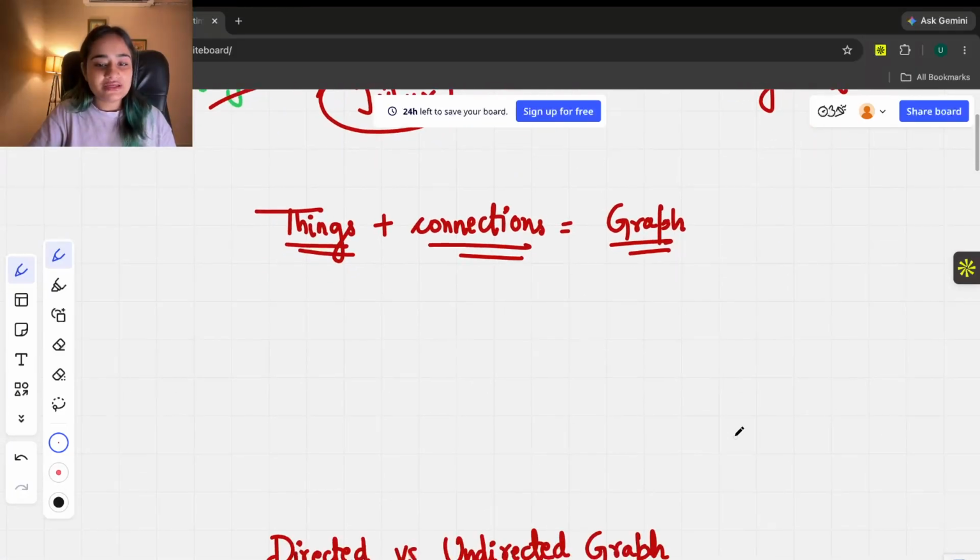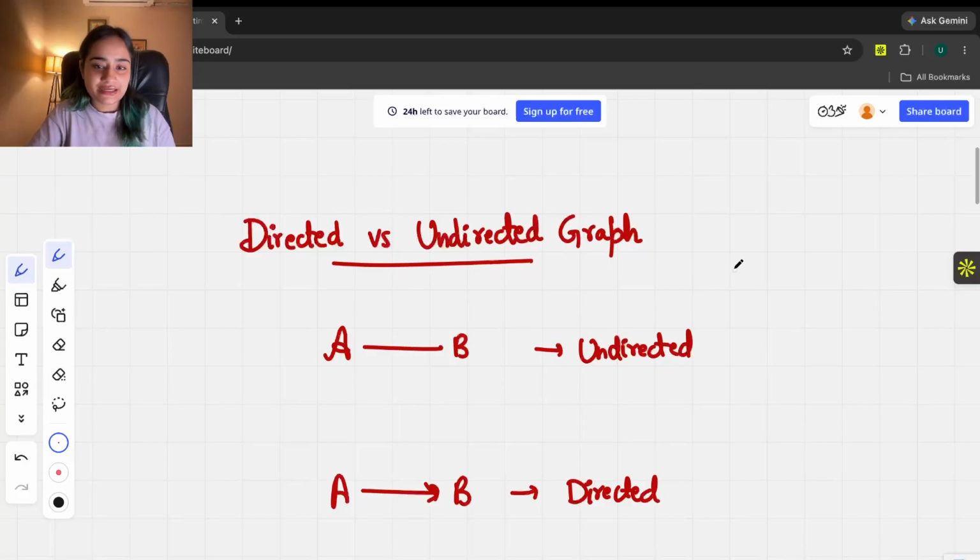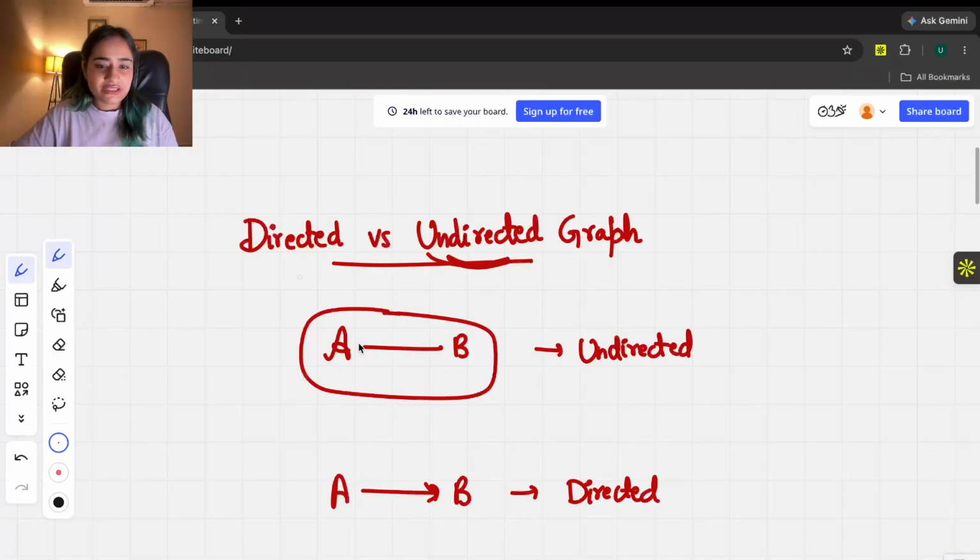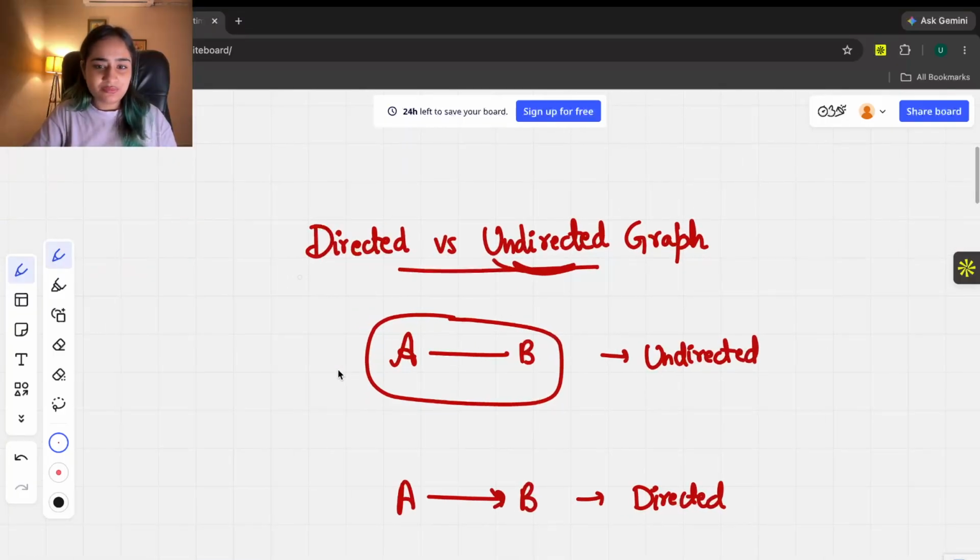Right, now let's move to the next concept, which is directed versus undirected graph. Now graph can be of two types. Directed graph means it has a direction, that it's going from this to this. It can't go from this to this one. And then the other one is undirected, that it doesn't matter where it's going. So look at this one. In this graph, can you tell if A is going to B or B is going to A? Not really, right? They both can go to each other. It's not a one-way graph. So it's like a road which can go from A to B and B to C, or like B to A also. So that's an undirected graph.